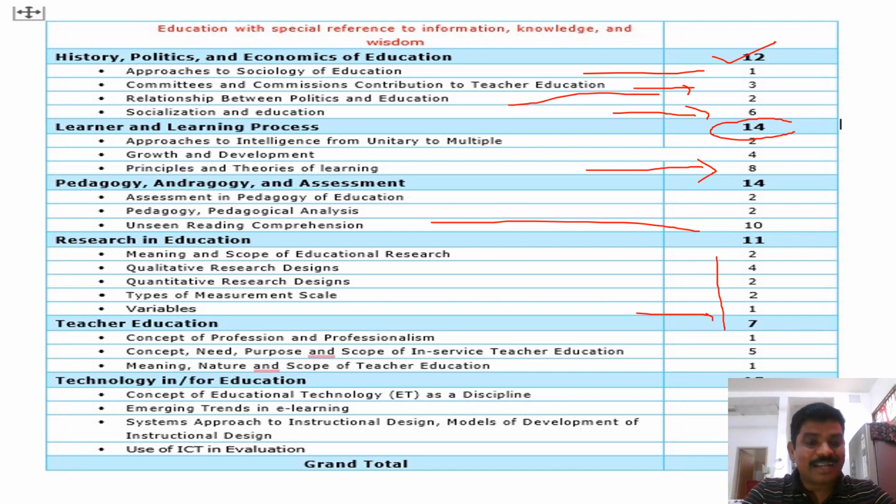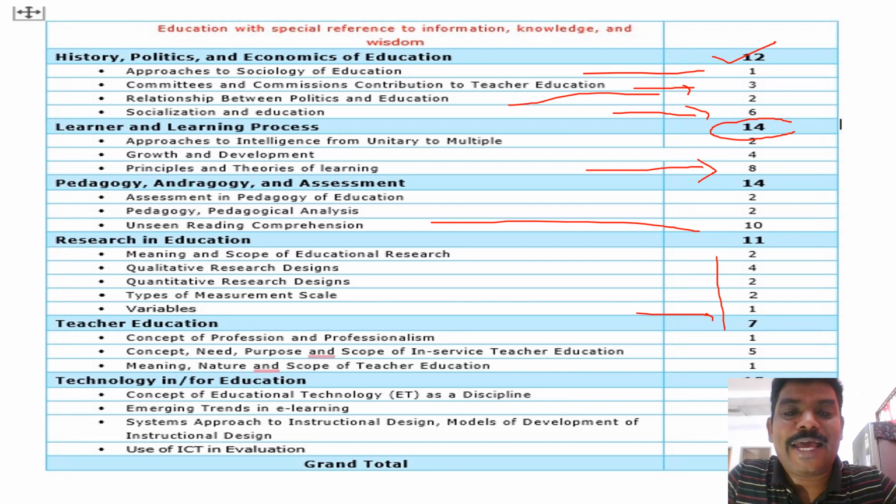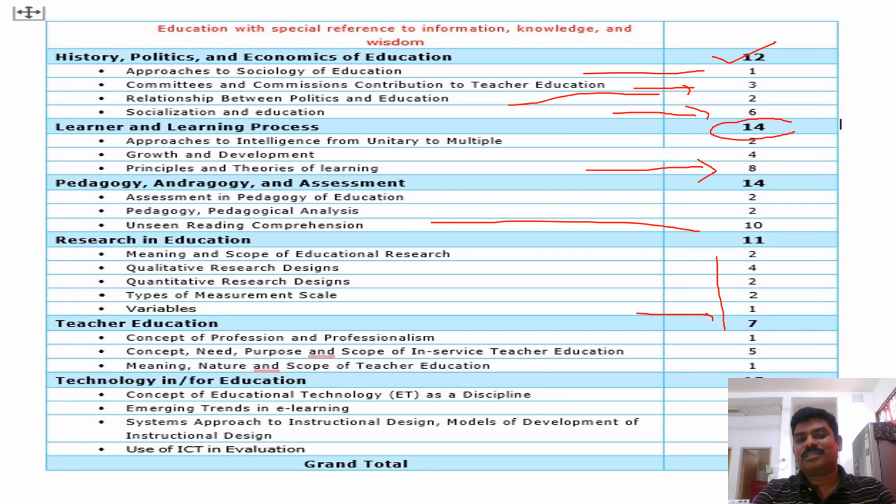So this is the pattern. We can observe that as per the last 3 examinations, they might have followed it like this, so we can expect that in the next upcoming examination also they might follow this. That's the reason, it is one kind of assumption, and as per the previous papers' experience, we can decide how to prepare. This is a very beautiful plan for your UGC NET examination.